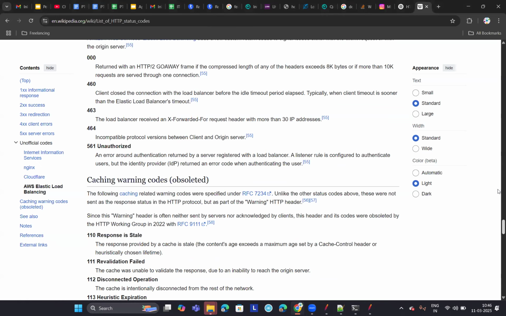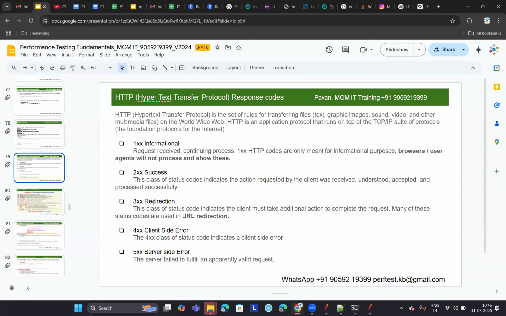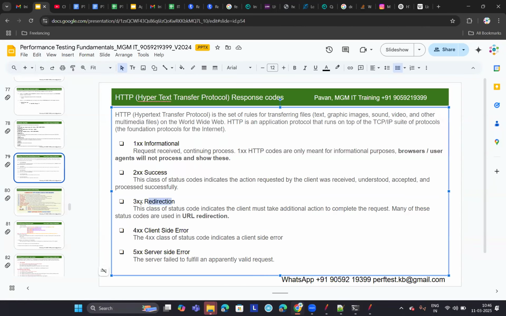So what does 3xx indicate? 3xx indicates a redirection. Whenever there is a redirection, you will see a response code that starts with the number 3, right? And the next response code class is 4xx, which indicates a client side error. What is meant by client side error? Suppose you are sending a wrong request to the server. Then you get a response code that starts with the number 4. You may get 400 bad request or 401, 402, etc. I'll show you some examples.